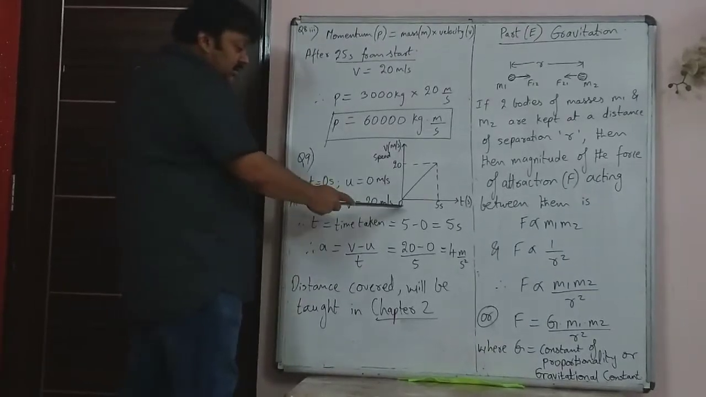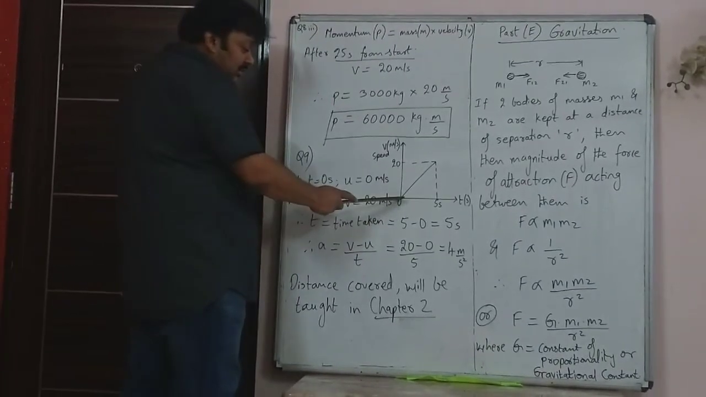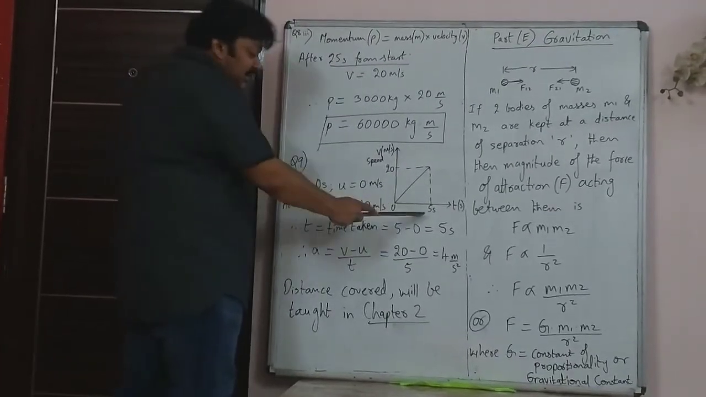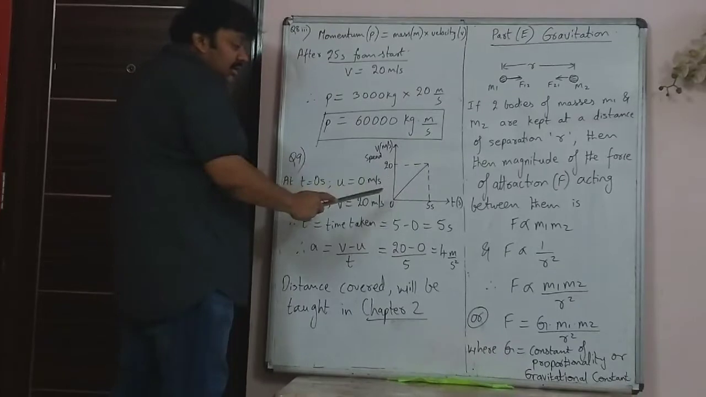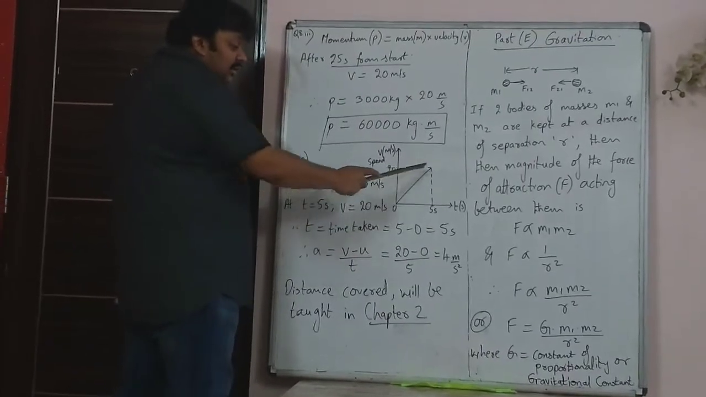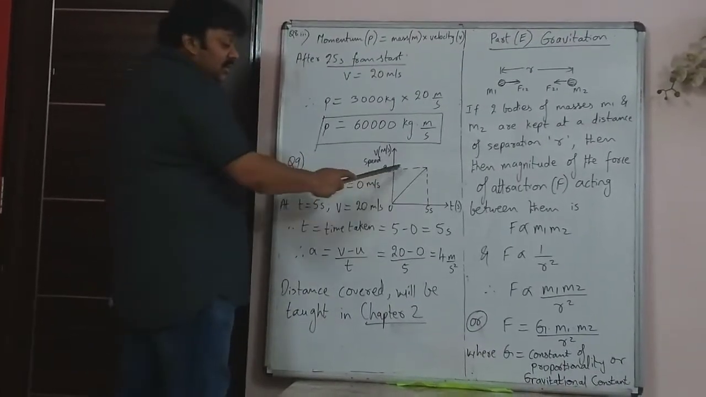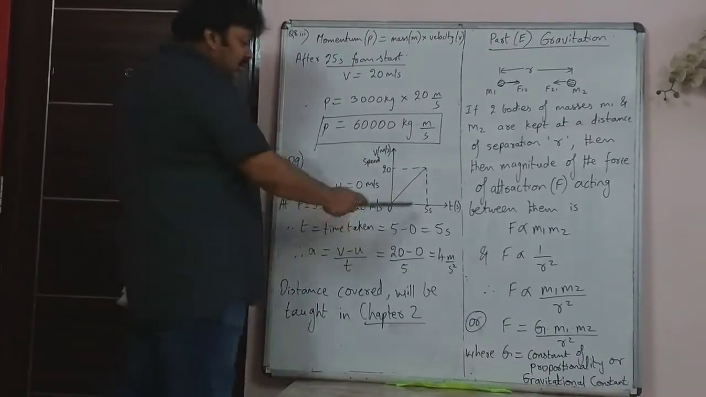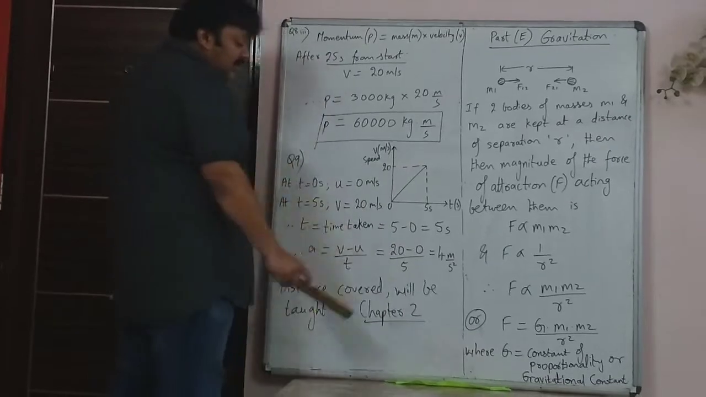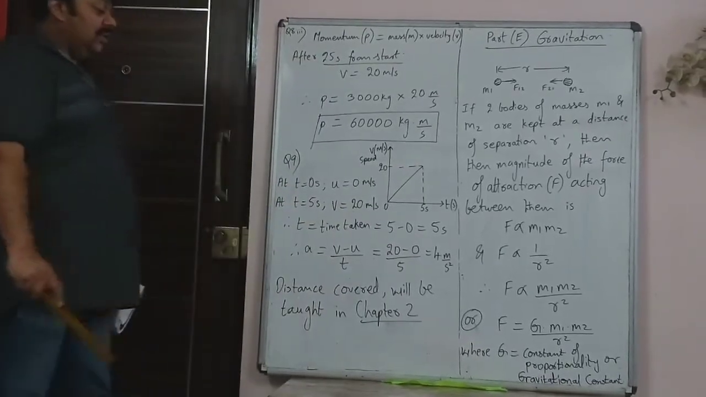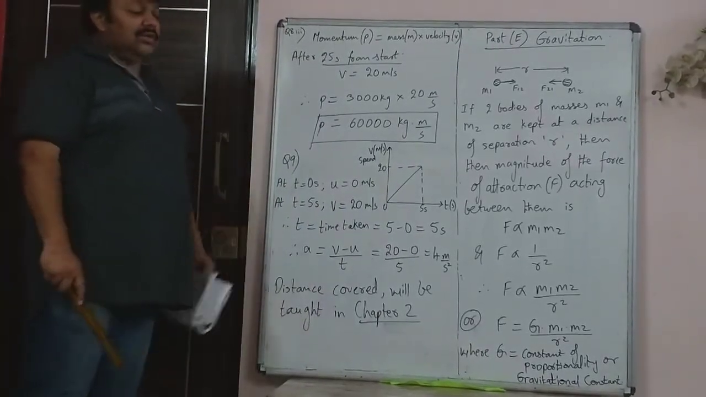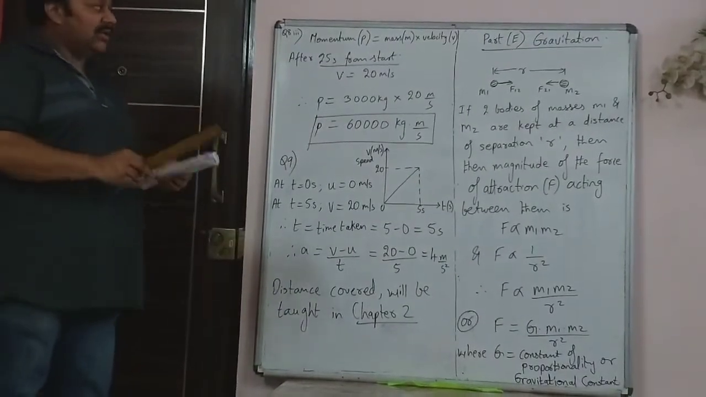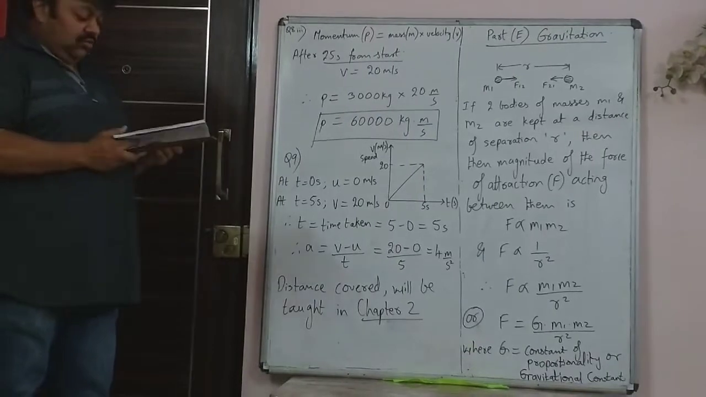At 0 seconds, velocity is also 0, the body is starting from here. And at 5 seconds, the body has undergone a change in velocity, and therefore the velocity at 5 seconds is 20 meter per second. So acceleration is v minus u, 20 minus 0 upon 5, that is 4 meter per second squared. So that's how you find the acceleration. Distance we will do when we do the graphs in chapter 2.